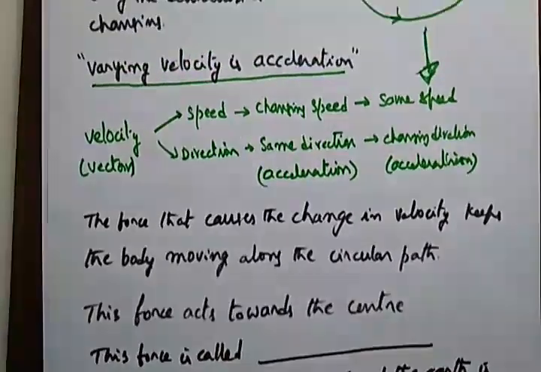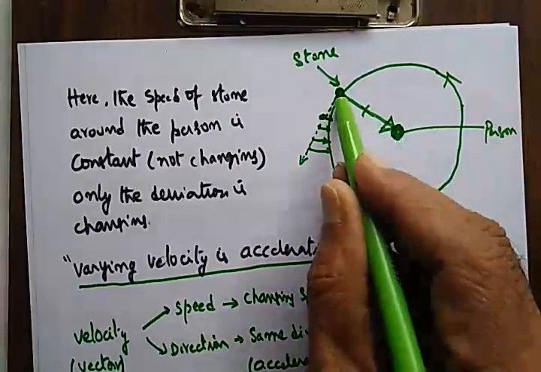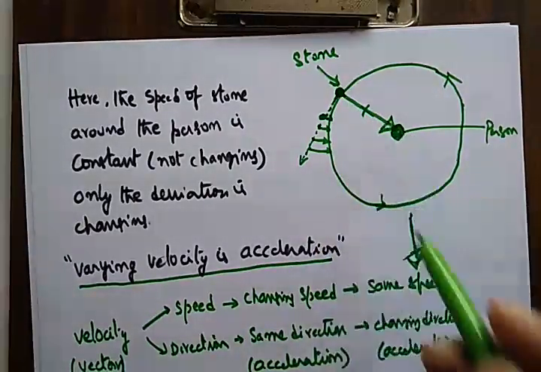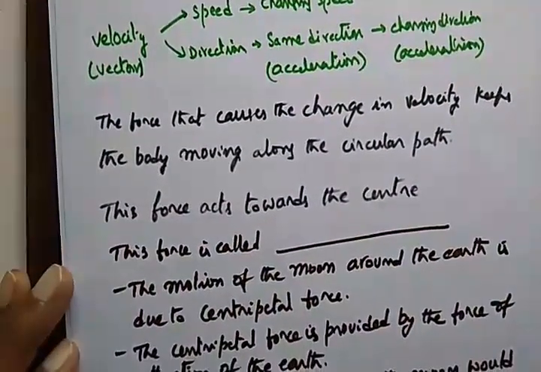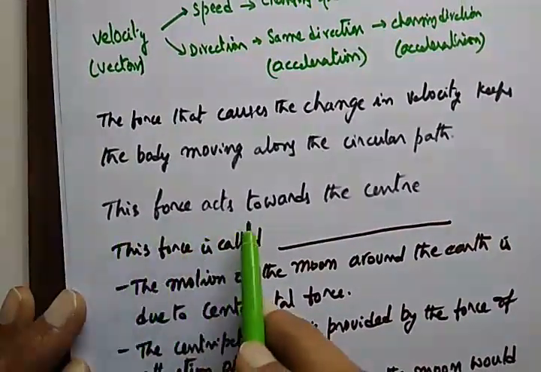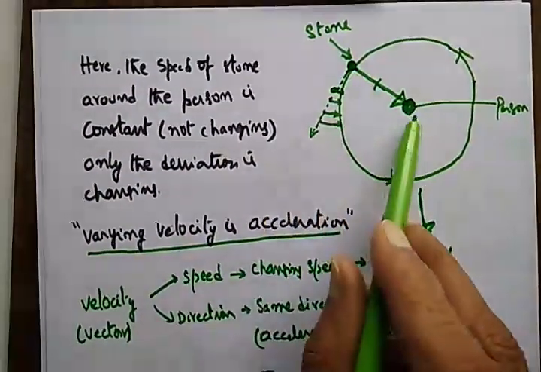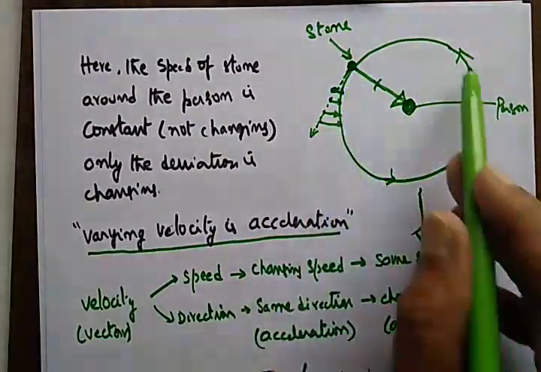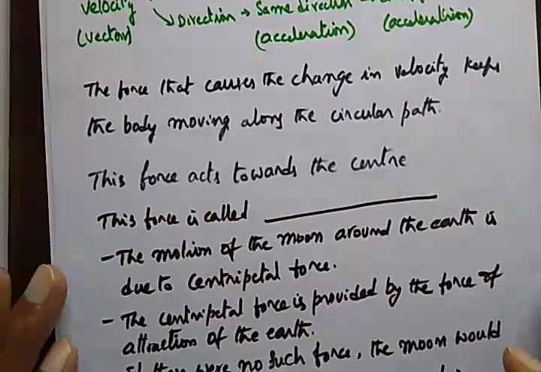So what is happening here? There is a force, the stone is getting attracted towards the person. So this force acts towards the center. Because of this force only, it is going round and round. Otherwise, it would have gone this way.